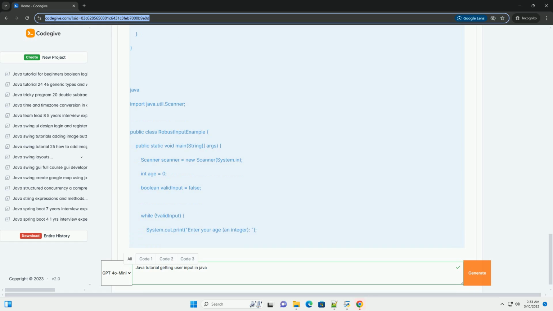reader.close() closes the BufferedReader in the finally block to release resources. 2.2. Reading input with BufferedReader. The primary method for reading input with BufferedReader is readLine, which reads an entire line of text as a string. Explanation: String name = reader.readLine() reads a line of text from the console and stores it in the name variable.